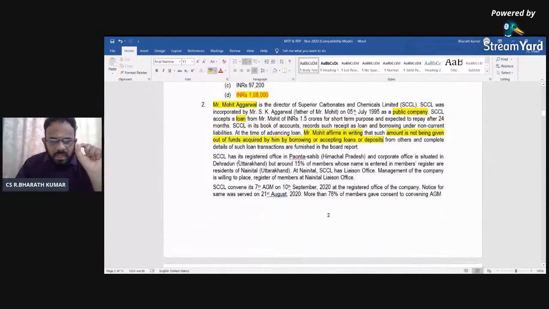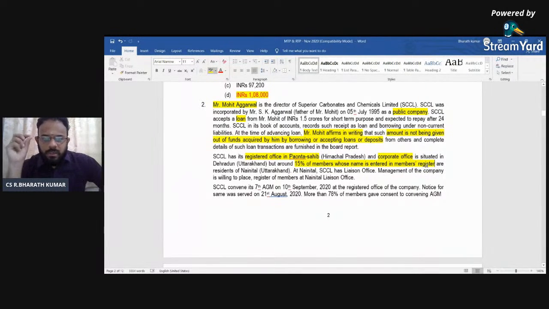The third one, SECL has a registered office in a particular place and a corporate office in another place. The moment you come back to this, you will go back to management and administration. What are they? Registered office in one place and corporate office in another place. Can you fix the meeting, or the annual general meeting, or can you keep the register of members in any other place apart from the registered office? Because only when you have 2 reasons, you will always have a comparison. See the point here. But around 15% of the members are those whose name is entered in the members register.